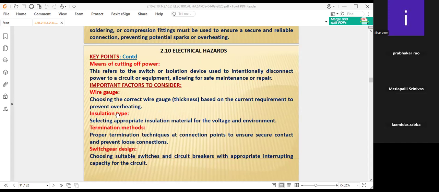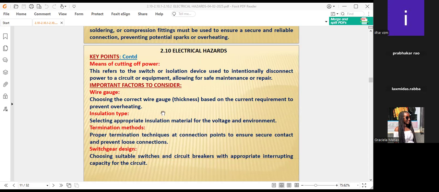Insulation tape, as I told you, where heat is generated, insulation should not be melted. Select the appropriate insulation material for the voltage and environment. Environment in the sense of summer: not only is the sun's heat there due to radiation, but also due to the circuit's high voltage, inherent heat is generated. The insulation tape where the joints are there should be taken care of. Otherwise, the selection of insulation tape needs to be revisited for any problems occurring with respect to insulation tape.